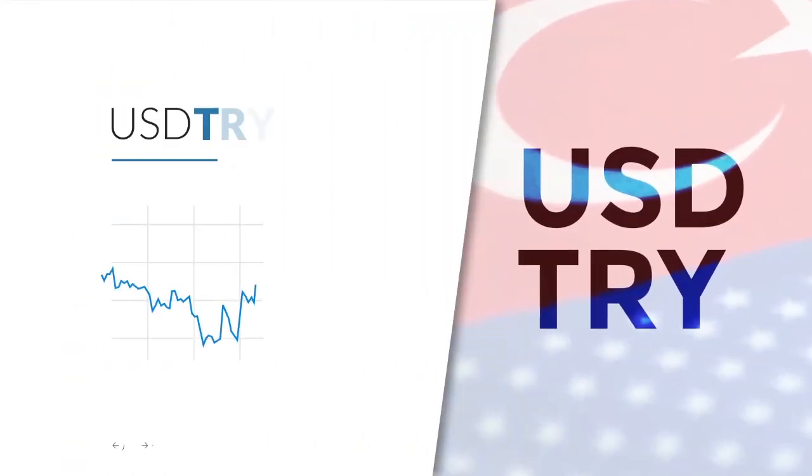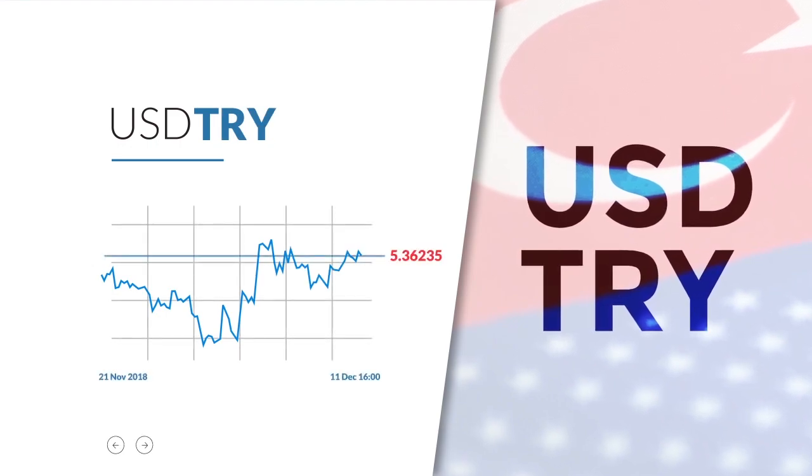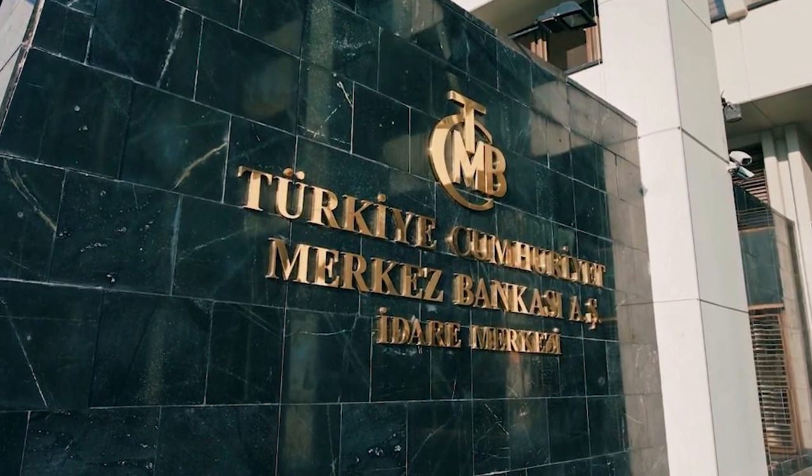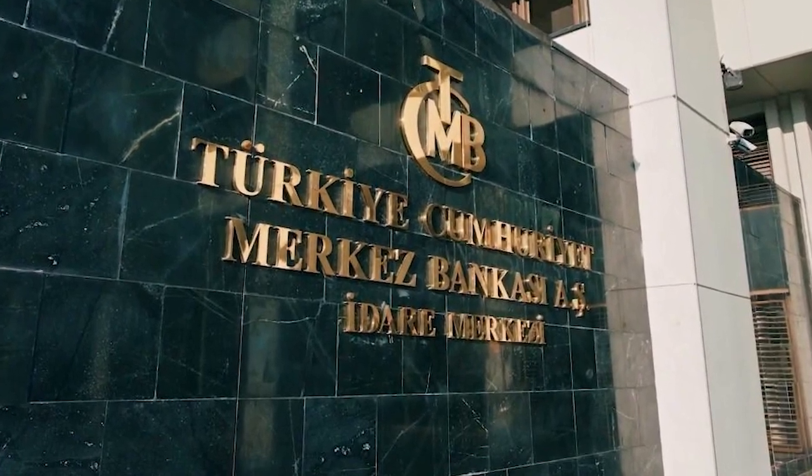and the trade war. The Turkish lira weakened against the dollar after Turkish economic growth dwindled to 1.6% year-on-year in the third quarter, data showed on Monday, falling short of forecasts and putting pressure on the currency. The Central Bank of Turkey will meet on Thursday to decide interest rates.